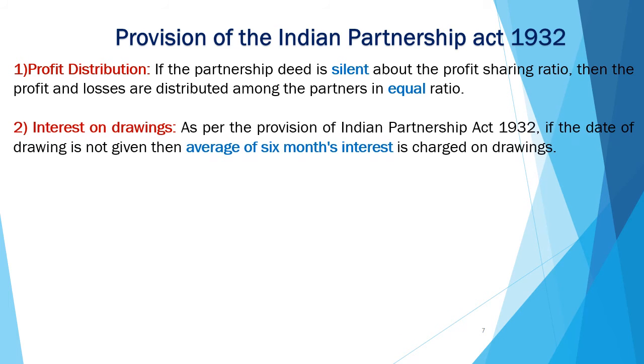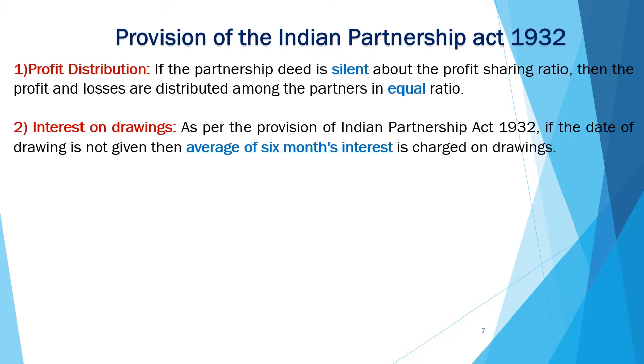Next is interest on drawings. When any partner withdraws some amount from the partnership firm other than for business purpose, or for personal use, then it will be treated as drawings. Then that partner has to pay some interest on that amount, that is interest on drawings to the firm. This interest on drawings will be calculated as per provision of Indian Partnership Act. If the date of drawing is not given, then average of 6 months interest is charged on drawings.